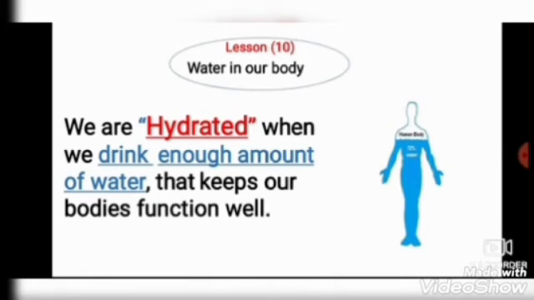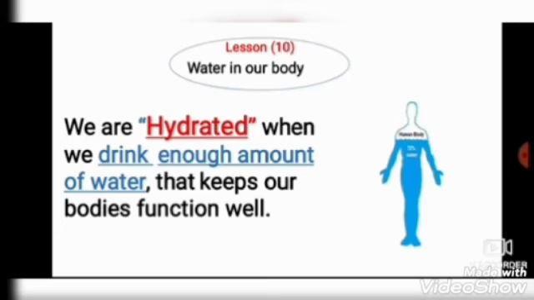Okay, Junior 3, we will take lesson 10, water in our body. We will take some parts of lesson 10. Number 1, I will talk about when you are very thirsty and we need water. You go to your mom and say, I am very, very thirsty, I need water. You drink more water, so our body takes enough water.